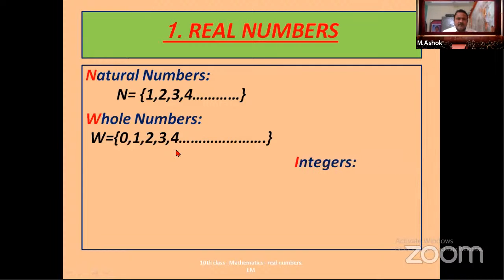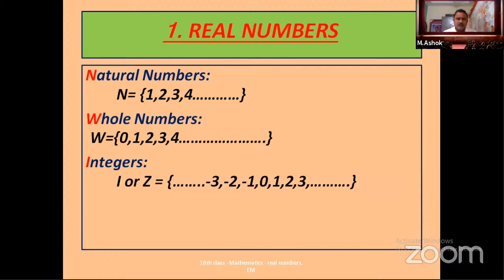Next one is integers. In this, along with 0 and positive numbers, we have negative numbers: -3, -2, -1, 0, 1, 2, 3 and so on. In this number system, we can't say the smallest one or the greatest one.